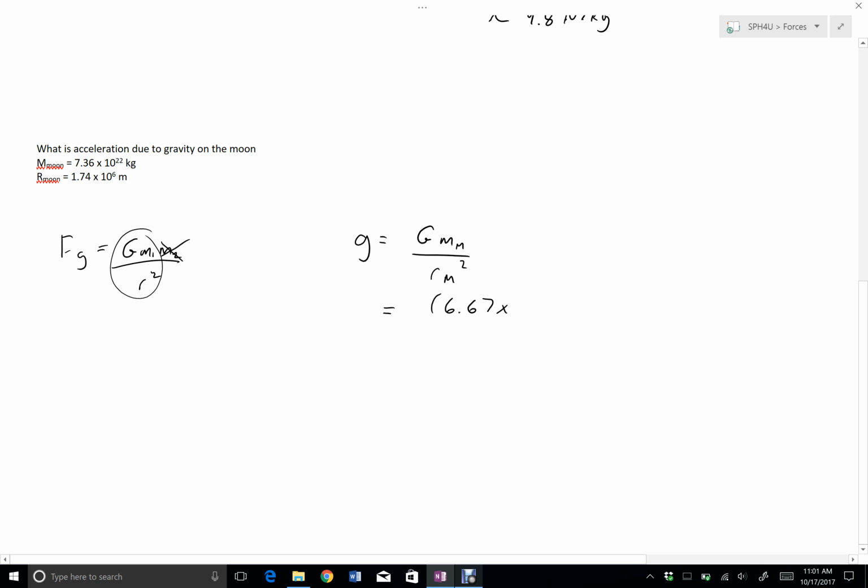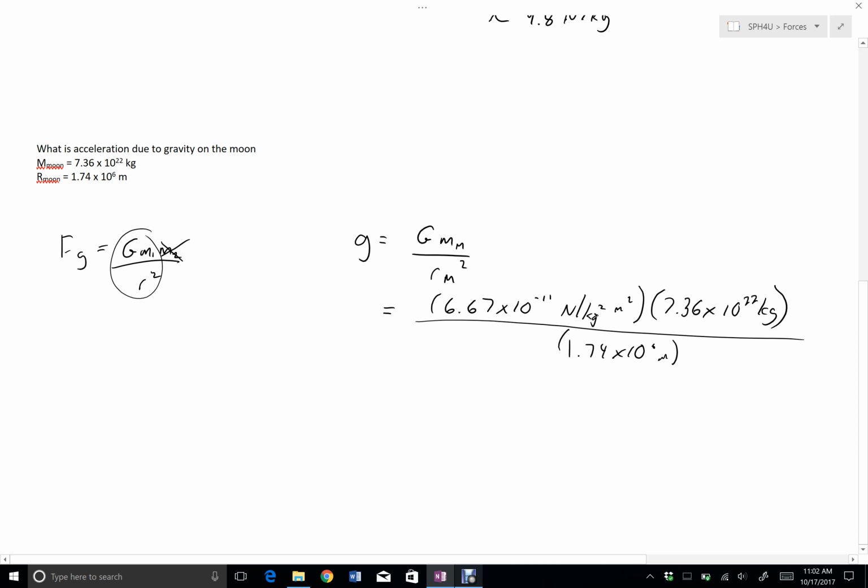Then we can put in our values here. Mass of the Moon is 7.36 times 10 to the 22 kilograms. I just got that off of a chart. Radius 1.74 times 10 to the 6 meters squared. So if I put all that in,